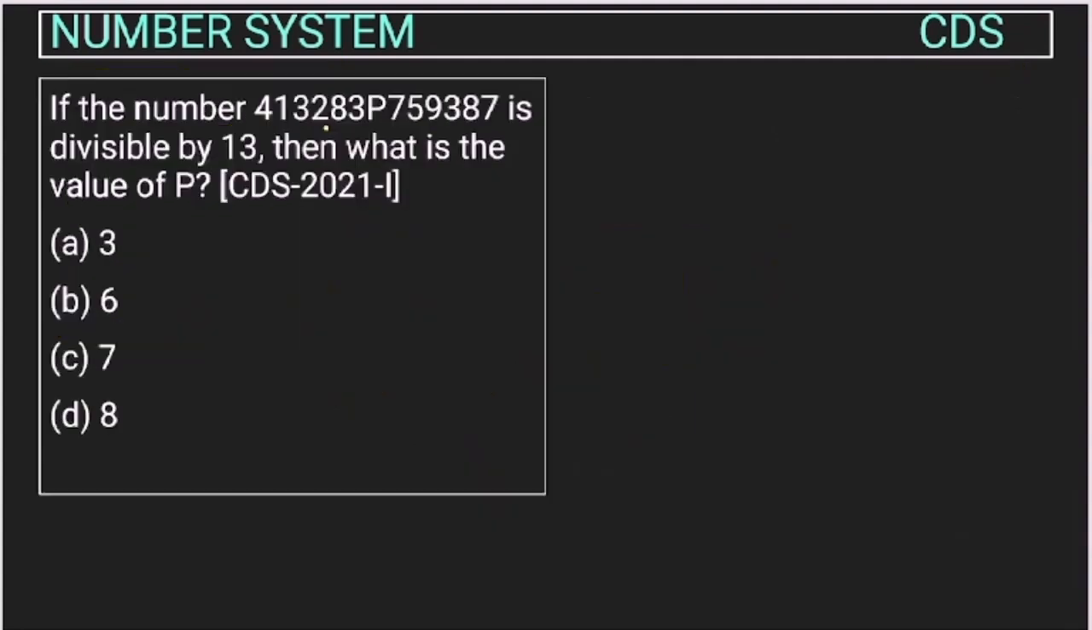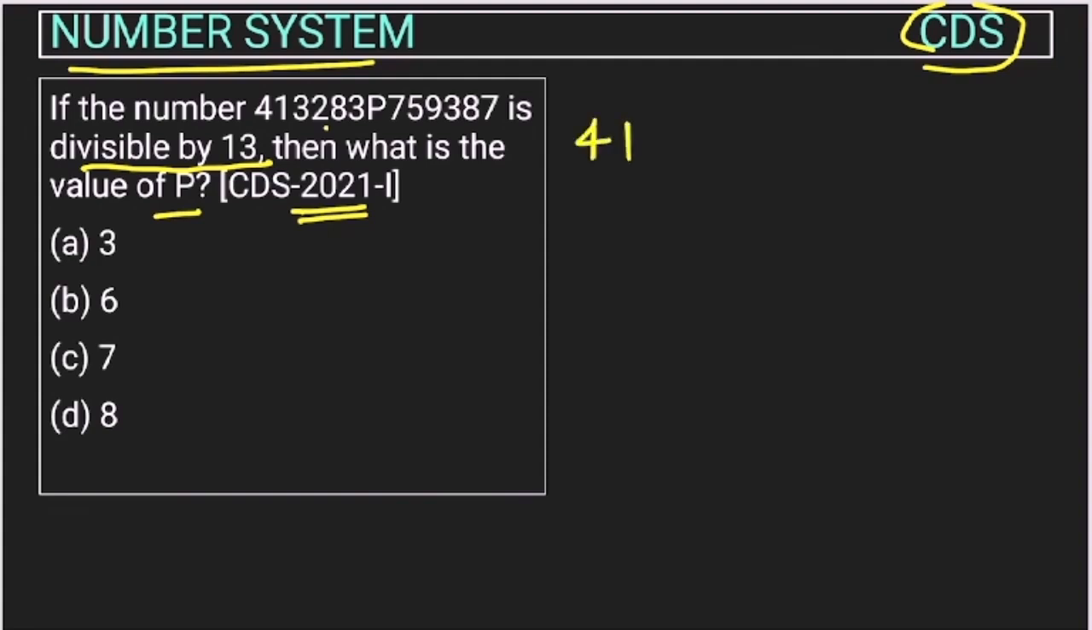Now let's see this question from the number system chapter asked by UPSC in their CDS exam in 2021. This is a very good question. This number is given, if the number is divisible by 13. So here they are asking about the divisibility of 13. Then what is the value of P? So we have to find the value of P in this. So how we will do this?